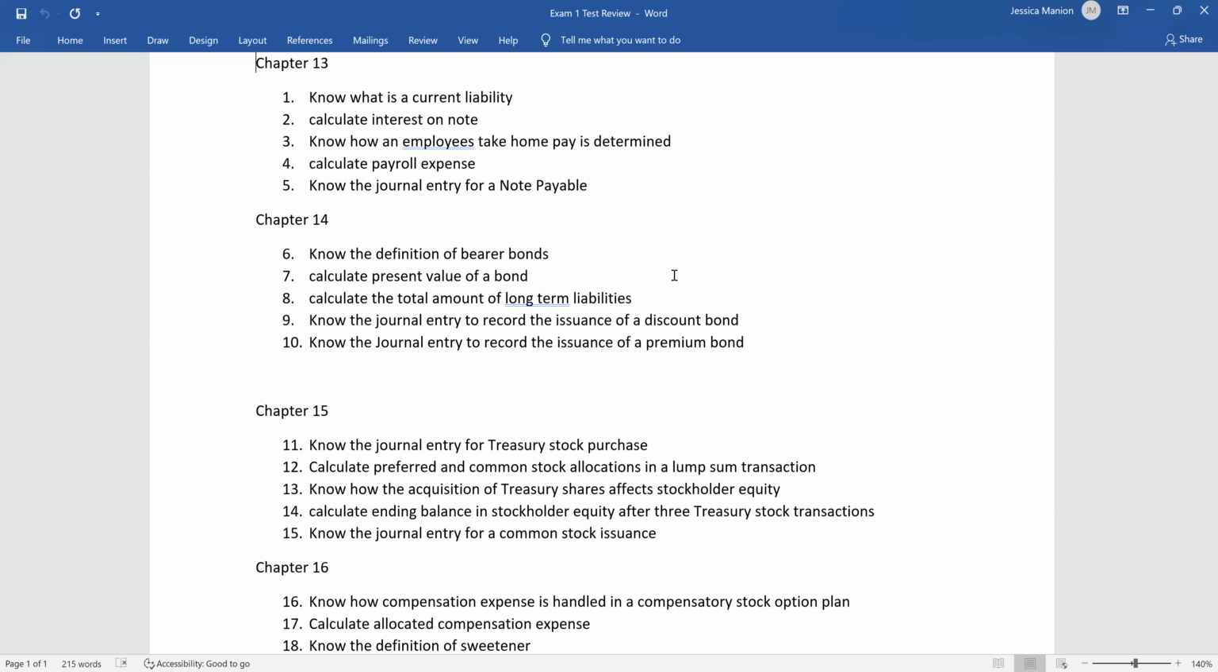Number 8, calculate the total amount of long-term liabilities. So for number 8, it's going to show us, you know, several different liabilities. And again, we need to know which ones would be considered long-term to calculate the total amount of long-term liabilities. Number 9, know the journal entry to record the issuance of a discount bond. We did several of these together in class. Then number 10, know the journal entry to record the issuance of a premium bond. Again, we did several of those together in class.